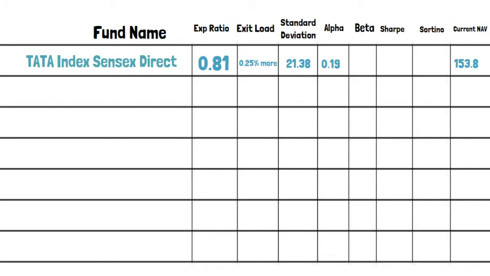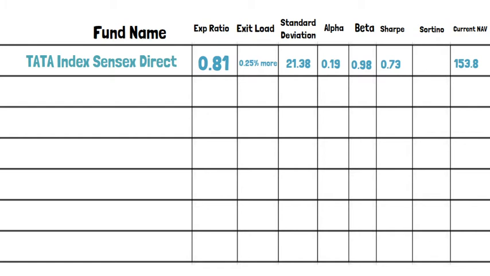Alpha provides the percentage of outperformance or underperformance relative to the benchmark returns. So for example, if the Sensex return is 20% for this current year and the alpha of this fund is 0.19, then it would outperform the benchmark S&P BSE TriSensex by 0.19%. That is, 20.19% will be the return for this mutual fund. The beta value is 0.18, so it is less volatile to market fluctuation.